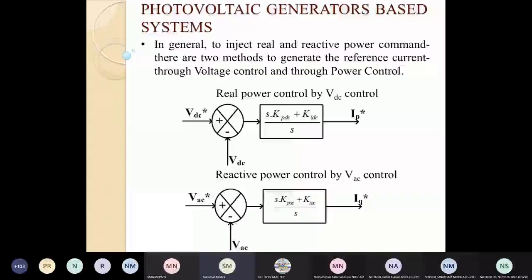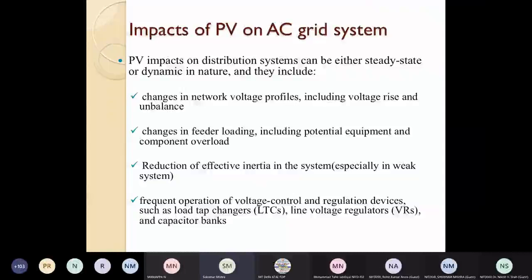The DC voltage control loop controls the real power component IP, and the AC voltage control loop controls the reactive power component IQ. Now, once we decide this control scheme, then what will be its repercussion on the system? The biggest repercussion will be the voltage profile maintenance and the effective inertia maintenance of the system.